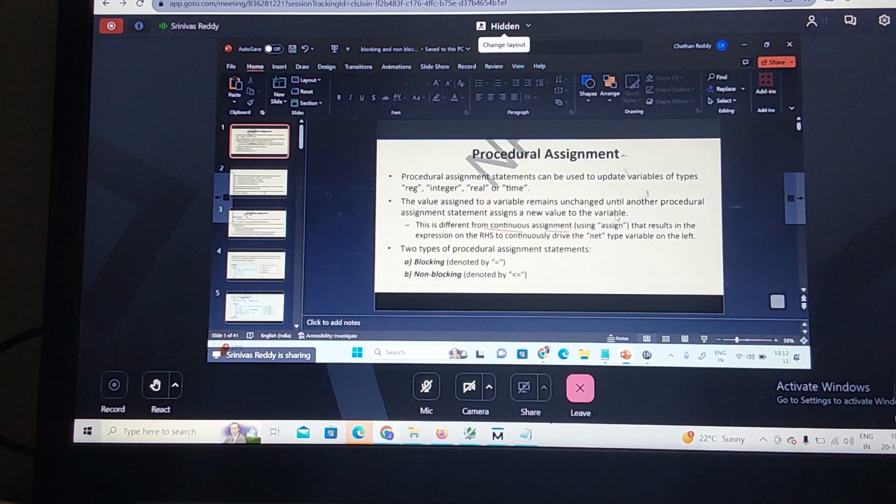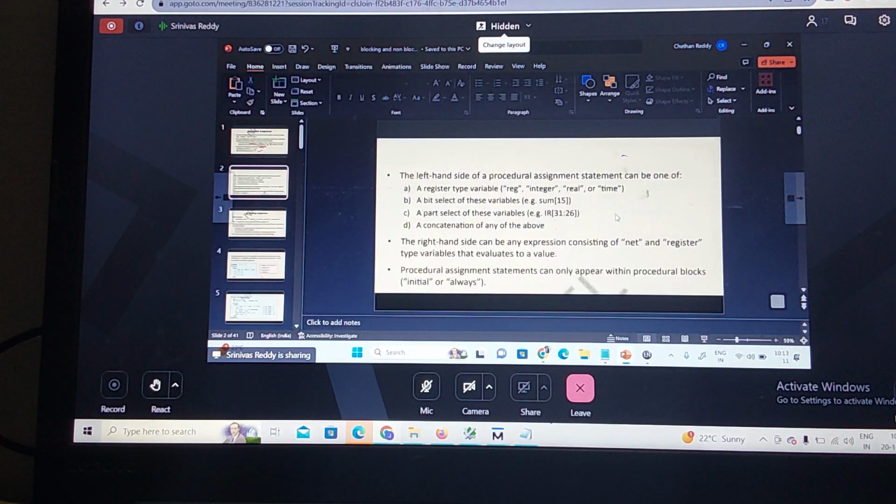So this procedural assignment is totally different from the continuous assignment statement, which uses the assign keyword. That results in the expression on the right hand side continuously driving the net on the left hand side. There are two types of procedural assignment statements here: blocking statements and non-blocking statements. Where will we use them? Inside initial and always, that is, procedural assignment statements.